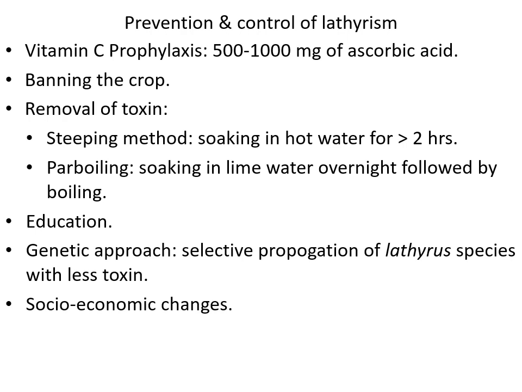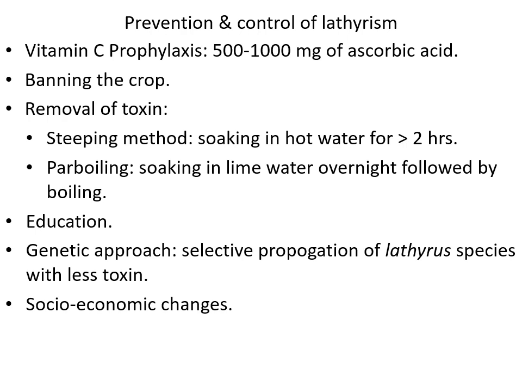Next is banning the crop. Though it is an extreme step, it's not feasible in places where it is the staple crop and it's grown, especially places like Madhya Pradesh, Bihar, Orissa, Gujarat. So in these places it is difficult. So what are the other ways? Removal of toxin. I told you, because it is water soluble, you can remove it.